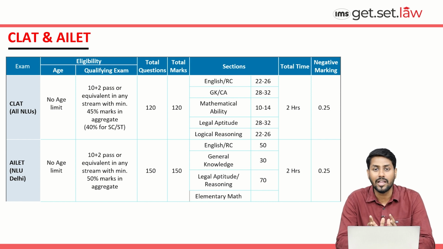The most important aspect of this examination is that there is negative marking. For all the incorrect answers that you attempt, you will get 0.25 negative marking. So for every 4 incorrect questions, 1 mark will be deducted.